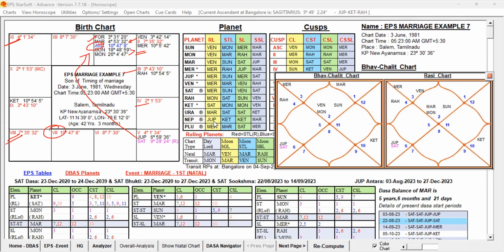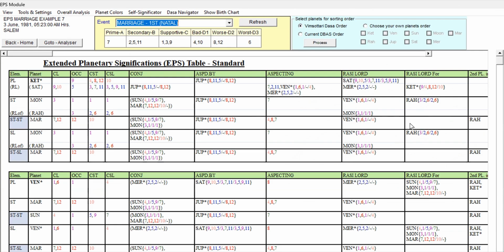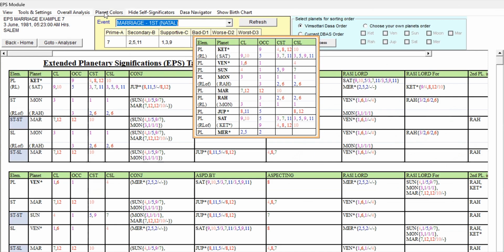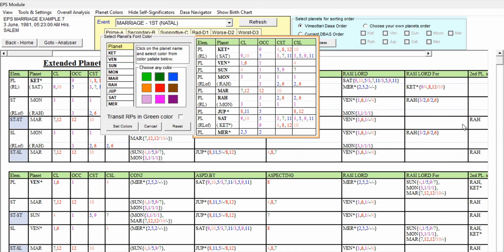Now let us check the self-significators. Event has to be selected, and I already selected the event. Let me take you to the EPS page, and we will select these self-significators and planet colors. So we have to study carefully each planet and give the relevant color for our identification.